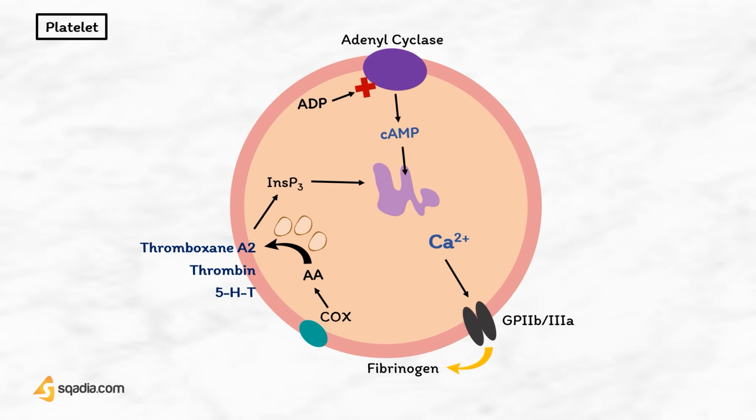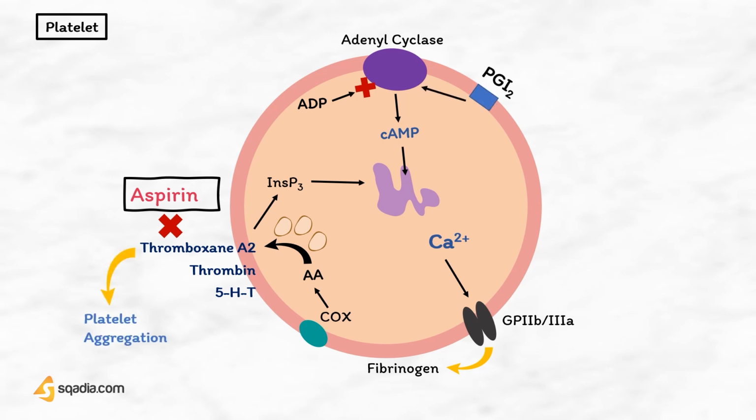So, now moving on to the first antiplatelet drug, that is aspirin. The beneficial effects of aspirin in thromboembolic disease are brought about by the inhibition of platelet thromboxane A2 synthesis by irreversibly inhibiting cyclooxygenase, or COX enzyme. Thromboxane A2 is a powerful inducer of platelet aggregation. The endothelial cells of the vascular wall produce a prostaglandin, prostacyclin, which may be the physiological antagonist of thromboxane A2.